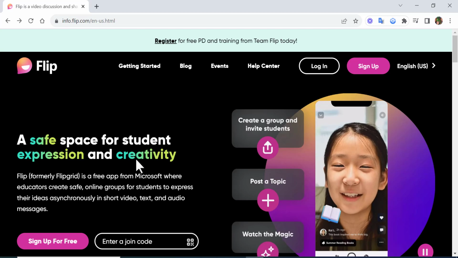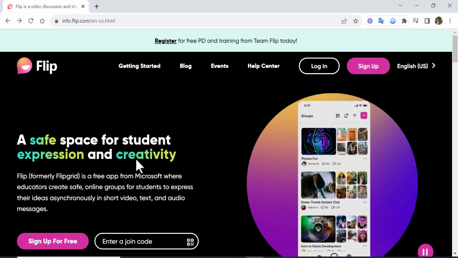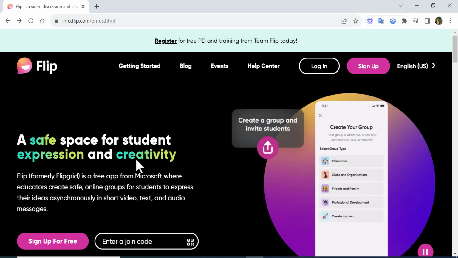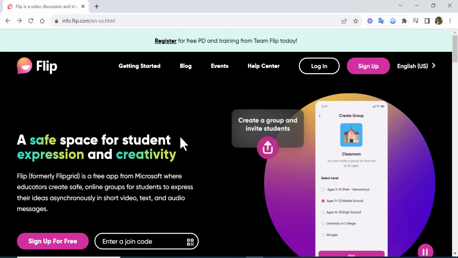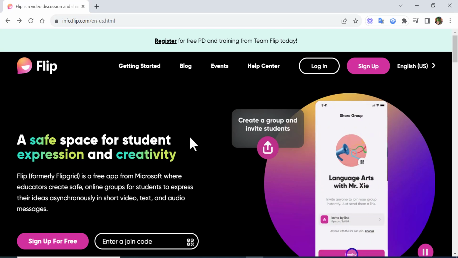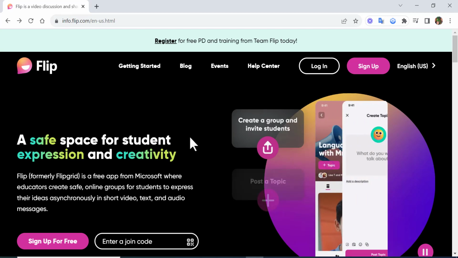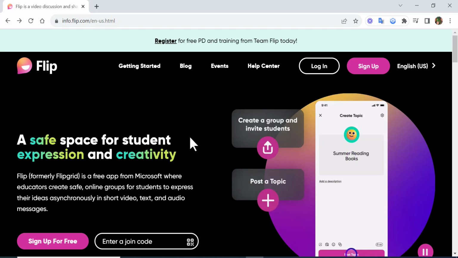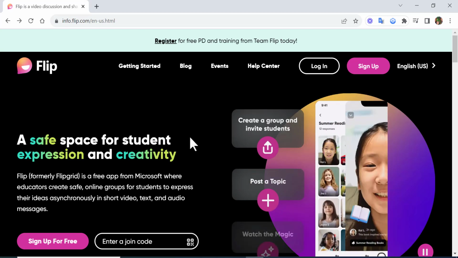Today we're going to go over Flip, just a little bit of introduction for those of you who haven't used it in the past, and for those of you that have used it, just a few things that are relatively new that I think you may want to check out. So I'll go into more detail with you, should you like to. Just let me know in a Google form if you are taking this course.